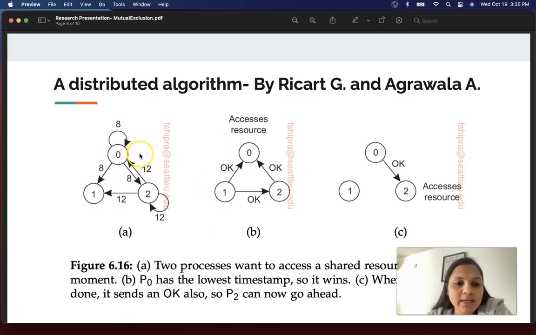But now here is a conflict, as both 0 and 2 want to access the resource. In order to avoid the conflict, as I mentioned, the process with the lowest timestamp will win, so 0 will get to access the resource. Once 0 is done accessing the resource, it will send the OK message to process 2.